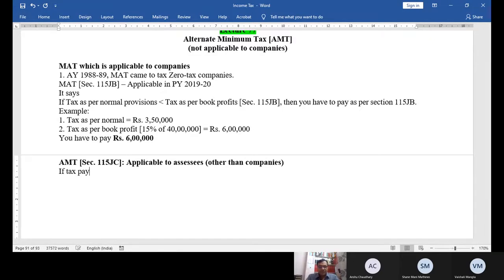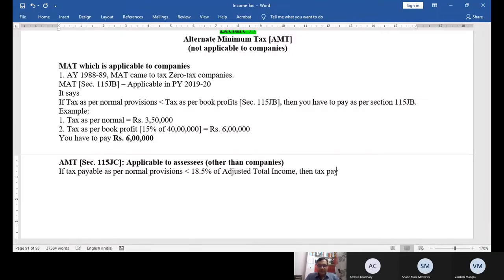What it says: if tax payable under normal provision, meaning compute the tax as per the five heads, salary, house property, PGBP, capital gain, other sources, give all deductions, everything. So if tax payable as per normal provision is less than 18.5% of adjusted total income, then I have to pay tax.